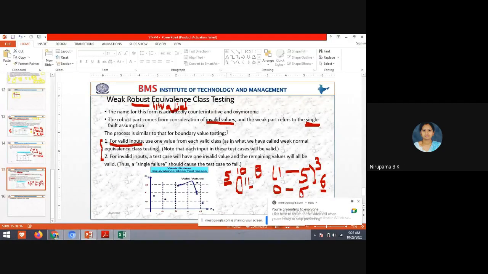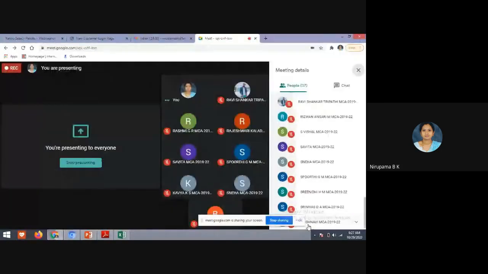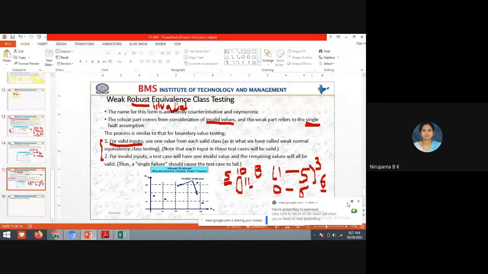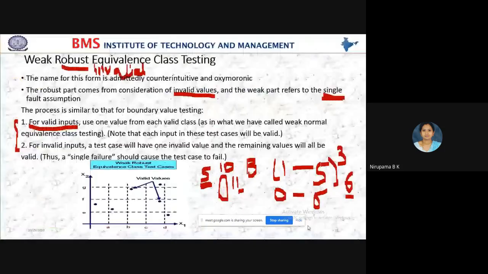Next we have strong robust equivalence class testing, students. That's strong robust equivalence class testing. I'll do it in the next class.